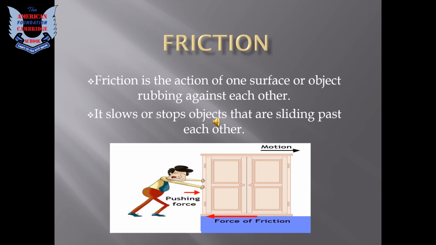Let's take another example. Friction slows or stops objects that are sliding past each other. Fine. And now we have a picture. As you can see, a person is dragging a cupboard on a floor, and there is a force of friction that opposes the dragging. Fine. So why is that so?